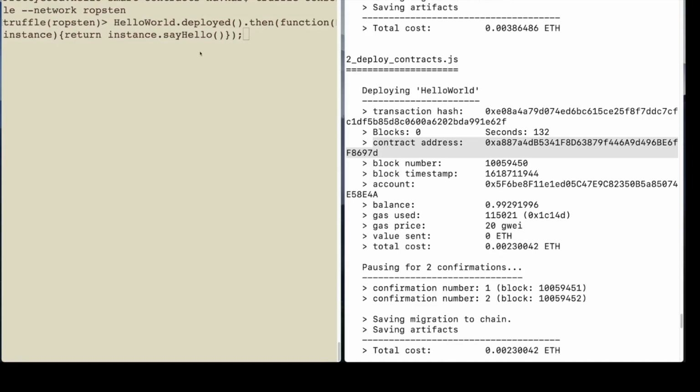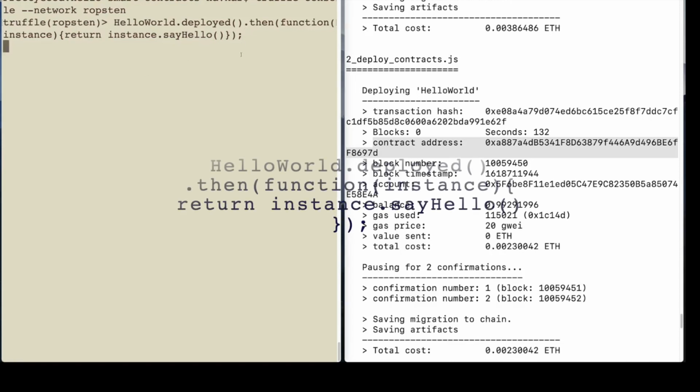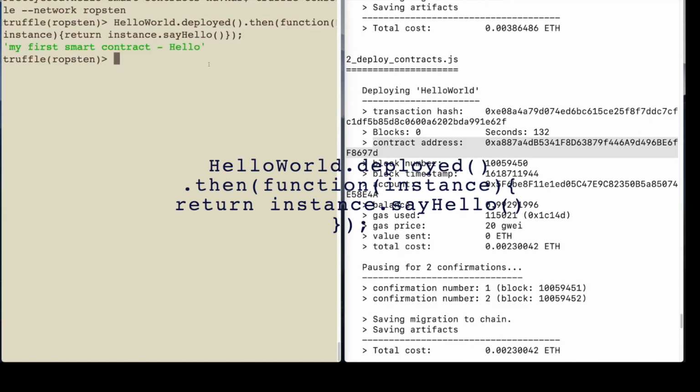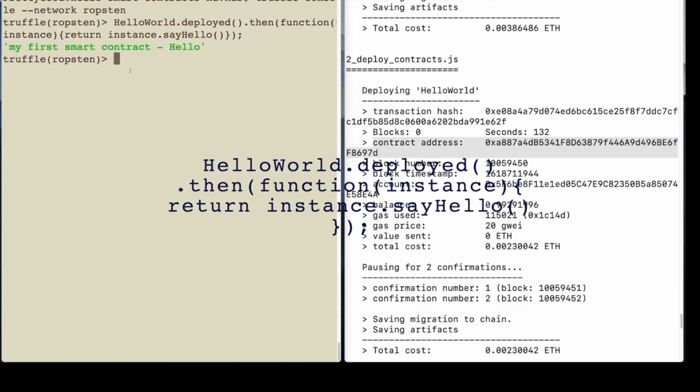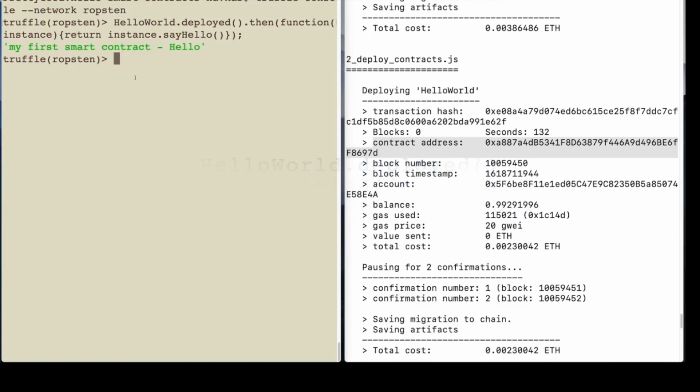So basically I'm invoking this function using JavaScript, and I'm executing this say hello smart contract function. Let's see what happens. When I execute the function, I'm getting my string back. I'm getting my first smart contract hello. This is what I'm printing to the console using my smart contract. So that's what is getting returned here.